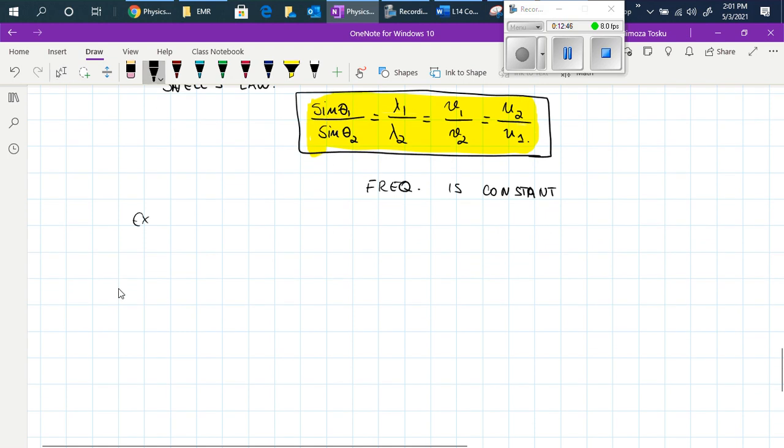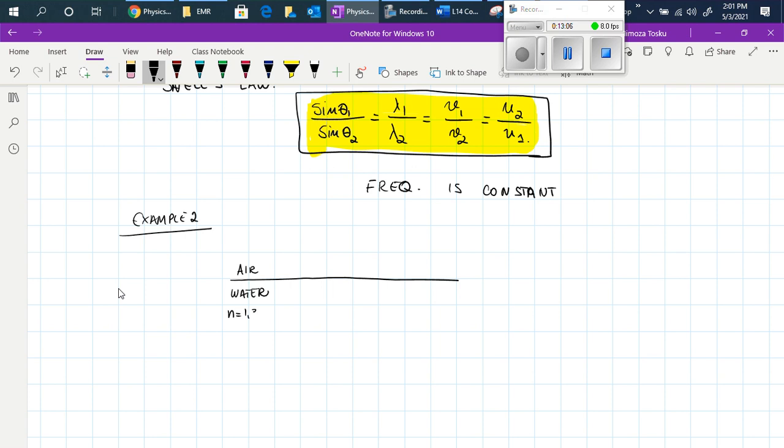So, example 2. Let's suppose that we have a situation in which the light is moving from air to water, with an index of refraction of 1.33.